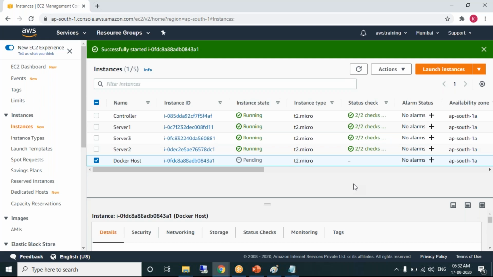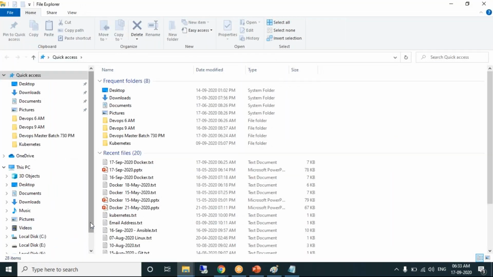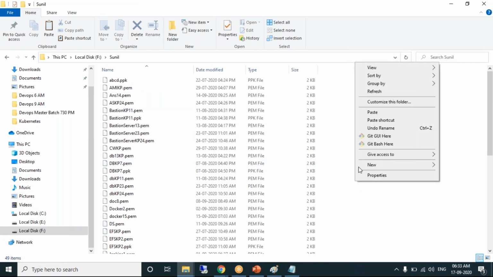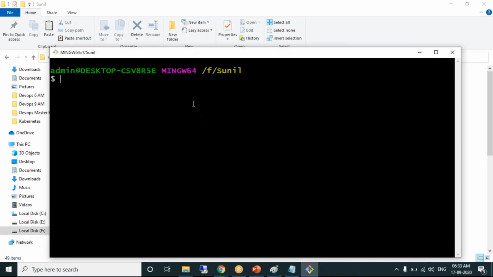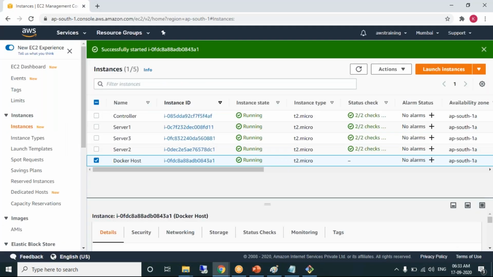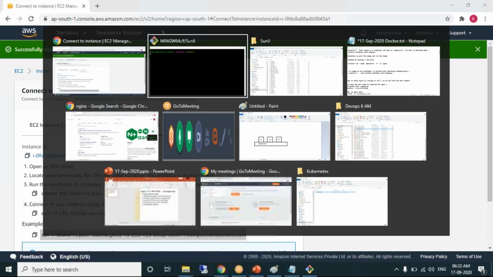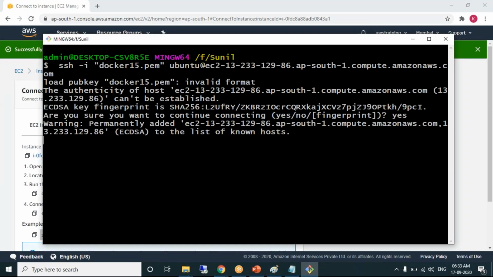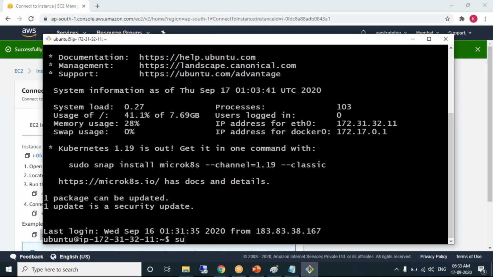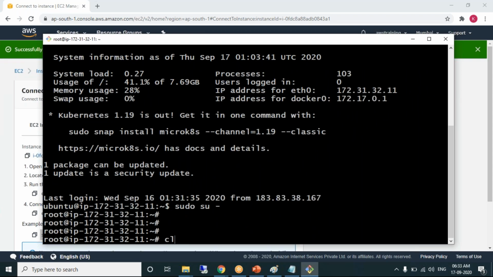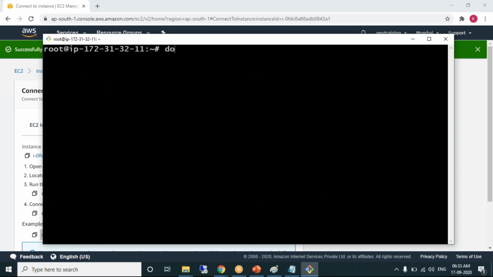Always go to the hash prompt. How to see the list of images? docker images.